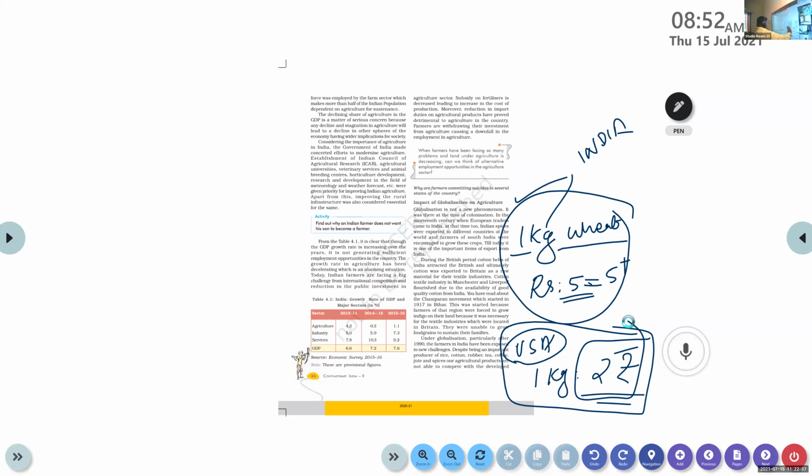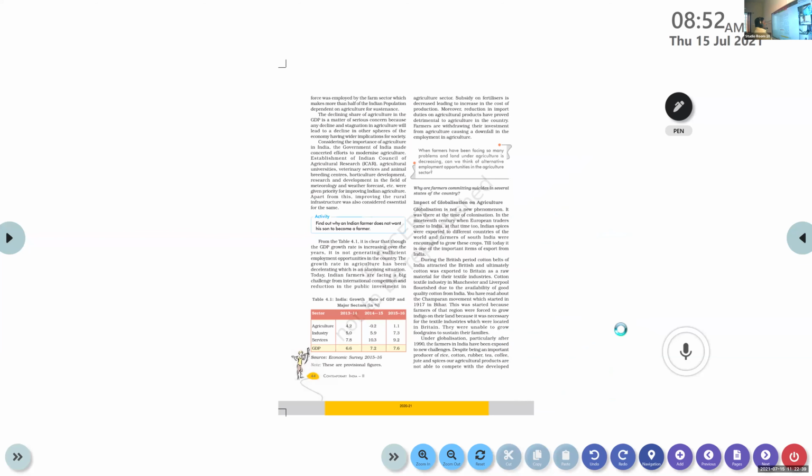Come back. So here, page number 44. Impact of globalization on agriculture. Globalization is not a new phenomenon. It was there at the time of colonization in the 19th century when European traders came to India. At that time, Indian spices were exported to different countries of the world and farmers of South India were encouraged to grow these crops. Till today, it is one of the important items of export from India, right?